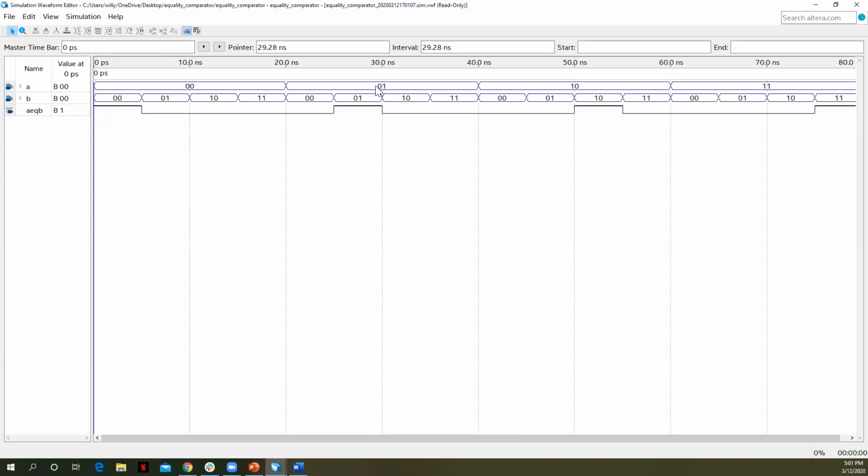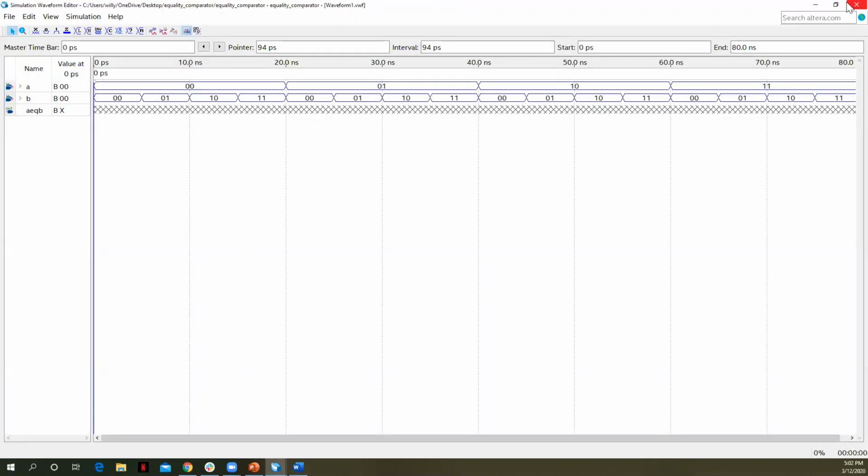Right here, where our input is 1, A is 1, B is 1, our output's 1. Zeros everywhere else. A is 2, B is 2, output's 1. Everywhere else we have zeros. Finally, the fourth case, when A is 3, B is 3, then our output is 1. So you can see then that our Verilog circuit was correct. All right, so that is one way to then go ahead and create that, right?